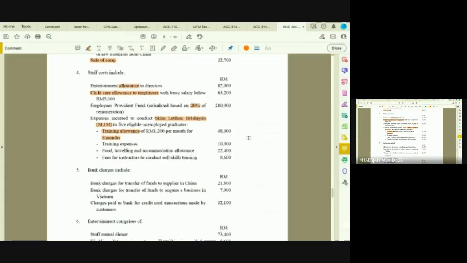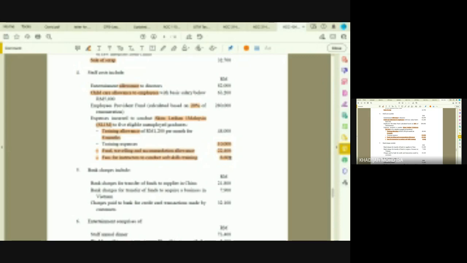So the total expenditure that you incur is 10, 22.4, 8.6. So that is 31,000, 41,000. But out of this 41,000, you can claim 25,000 as a double deduction. So you get 41,000 as a single deduction plus another 25,000 as a double deduction. So it means that the total deduction that you get is 41 plus 25,000.